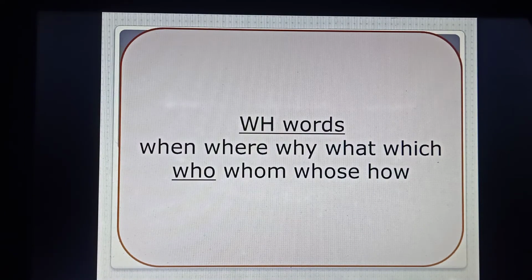Now let us have some idea about WH words. Which words are WH words? I have just made a list for you: when, where, why, what, which, who, whom, whose, how. So these words are called WH words, and these words are used in sentences to make interrogative sentences.